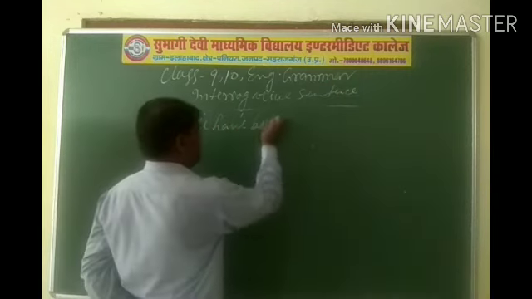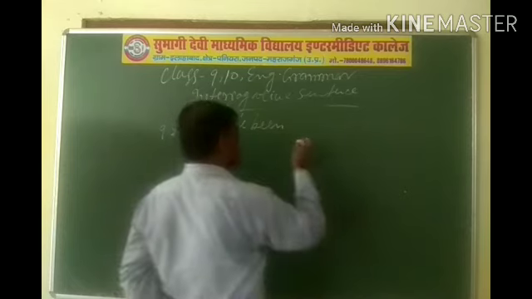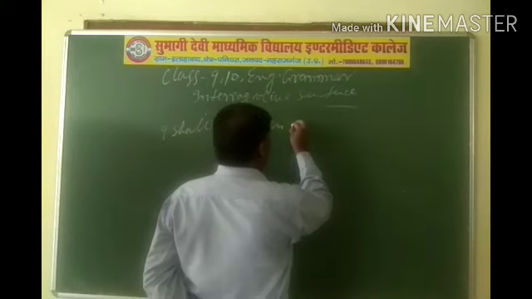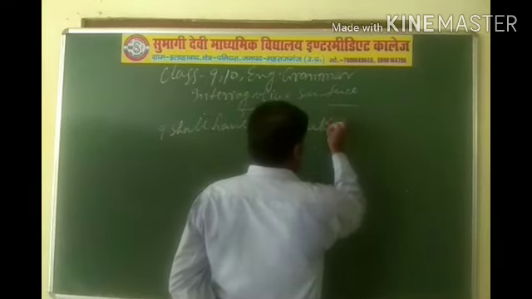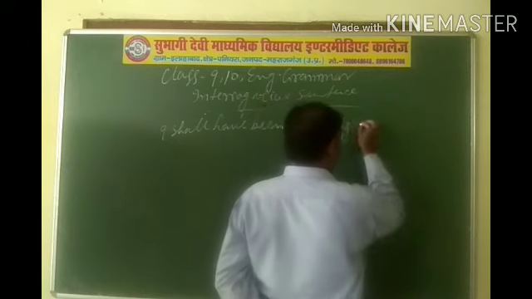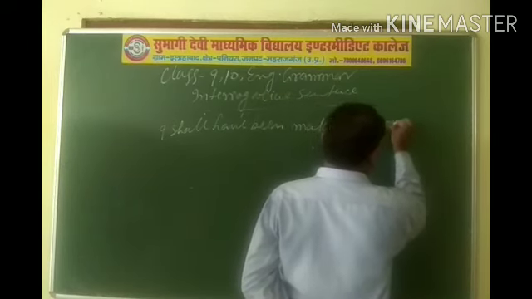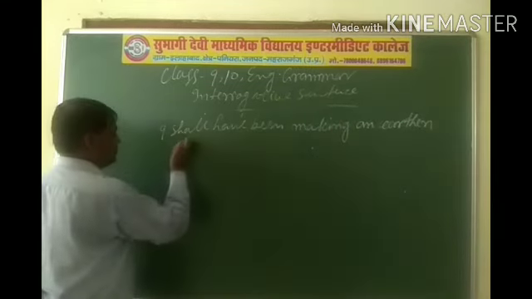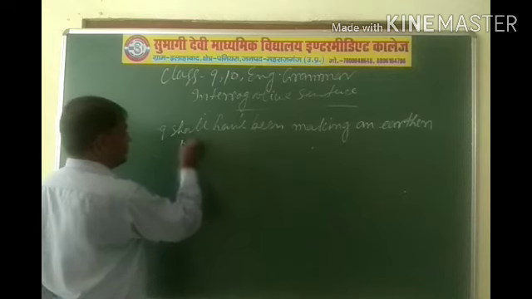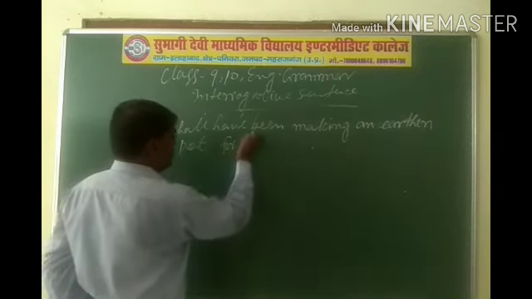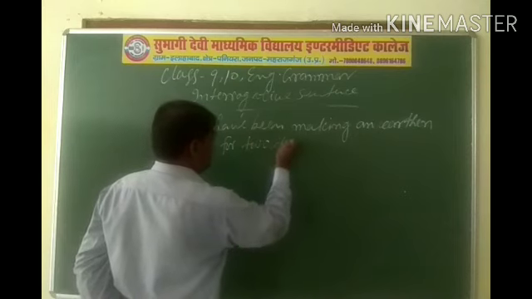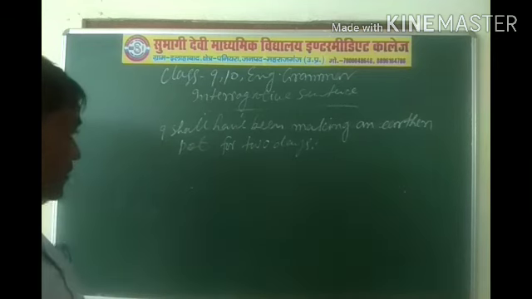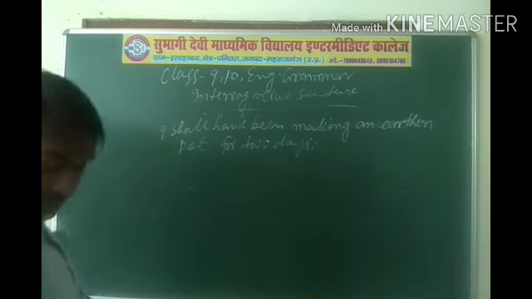I shall have been making an urban part for 2 days. If you want to change this affirmative sentence into interrogative as well as for yes or no, then first of all, you have to write down this auxiliary verb.